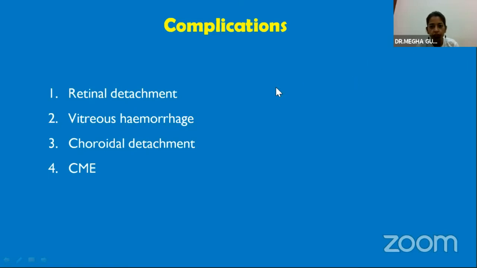So what complications can happen? It's a VR surgery, so all VR surgeries can have common complications, but what is more commonly associated with pars plana lensectomy is retinal detachment. Transient vitreous hemorrhage because of dispersed heme can happen. Choroidal detachment can happen because, as I told you, it's a wide bore cannula and we are using a 20 gauge instrument. Then cystoid macular edema can be there.